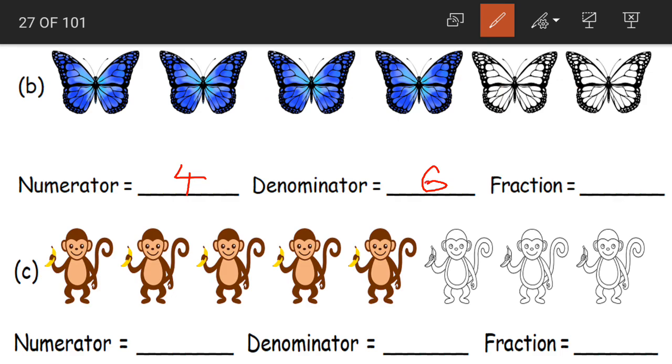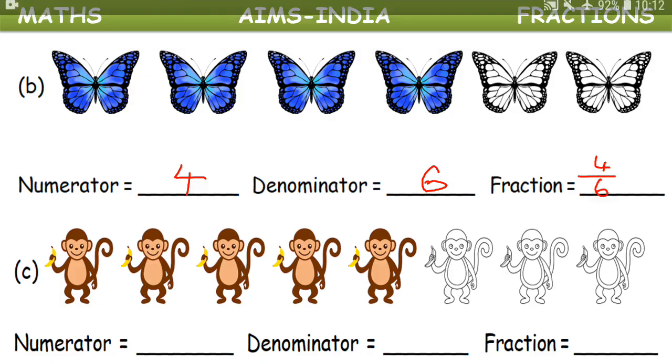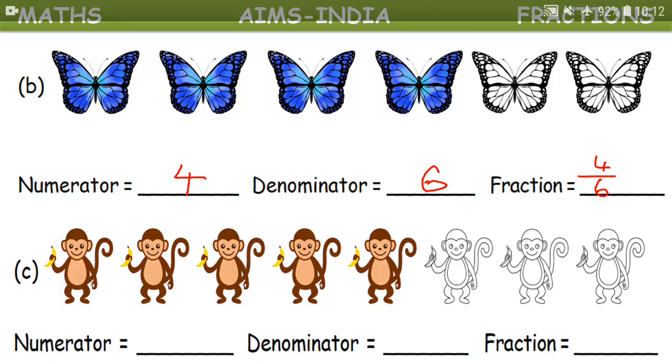And what will be our fraction, children? Our fraction will be 4 by 6. That is the number of colored butterflies divided by the total number of butterflies. Clear, children? And I hope you can do question C, right? Write the fraction for colored monkeys. Okay.